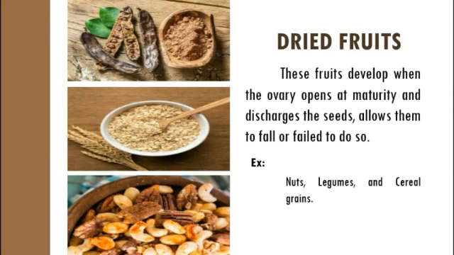Dried fruits. These fruits develop when the ovary opens at maturity and discharges the seeds, allowing them to fall, or fail to do so. During maturity in dry fruit, the fruit wall or the skin becomes leathery, papery, or woody. Examples are nuts, legumes, and cereal grains.